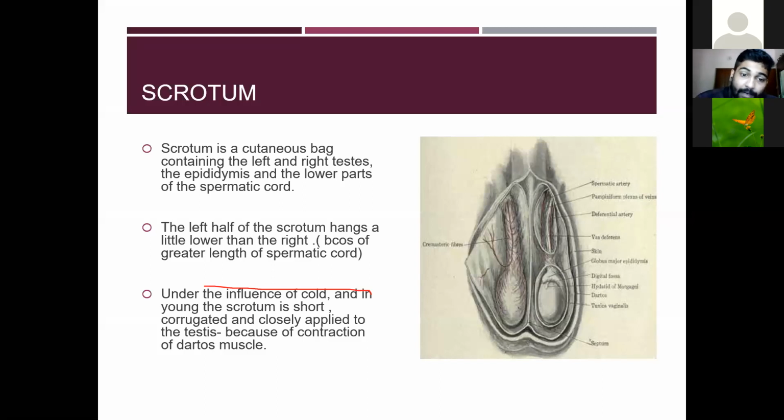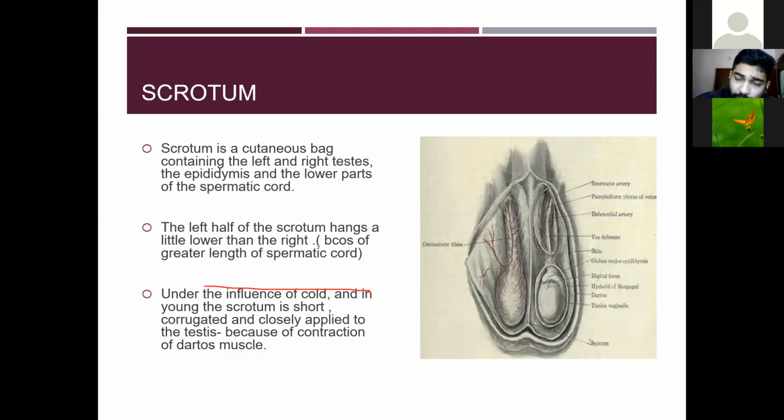Under the influence of cold and in the young, the scrotum is short, corrugated, and closely applied to the testis. This happens because of the contraction of the dartos muscle. The scrotum is actually like a climate control system for the testis.